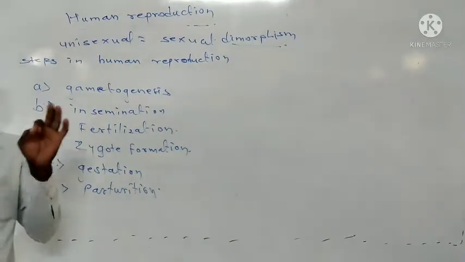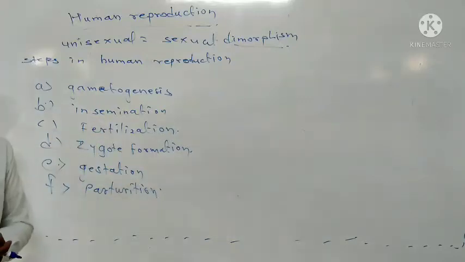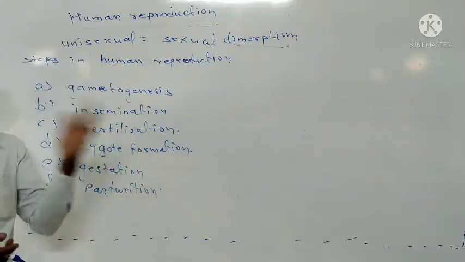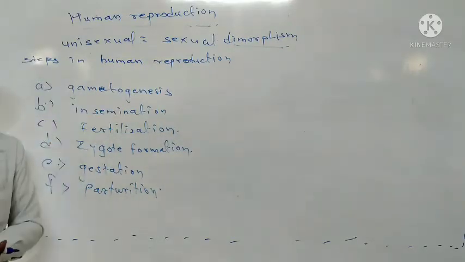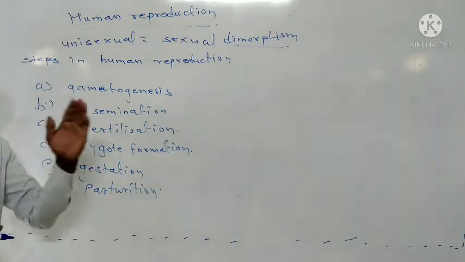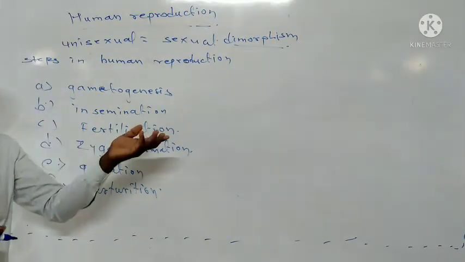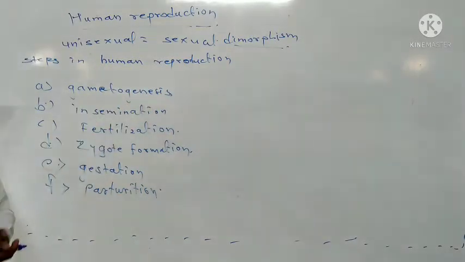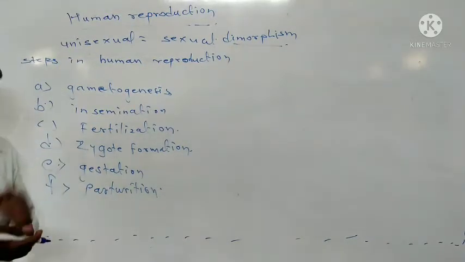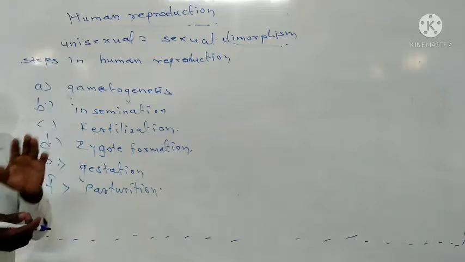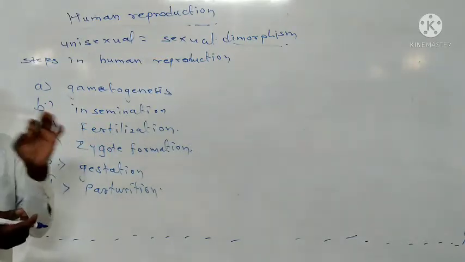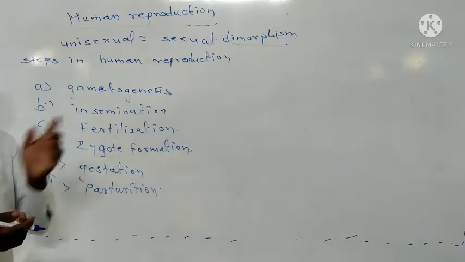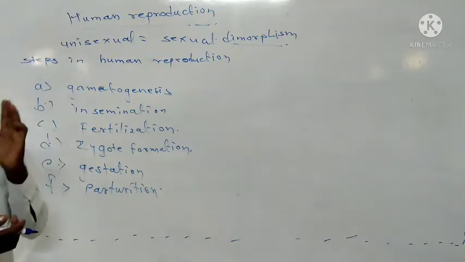When there is a formation of gametes, male and female gametes, that is called gametogenesis. The detail of how the male gamete is formed, how the female gamete is formed, and what the steps in it are, we are going to learn later on. Then after formation of gametes there is insemination, because the male forms the male gametes, and these male gametes are ejaculated or inseminated in the female reproductive part.